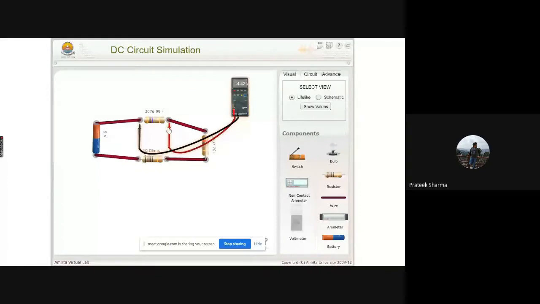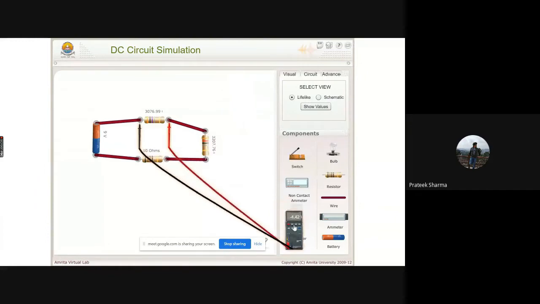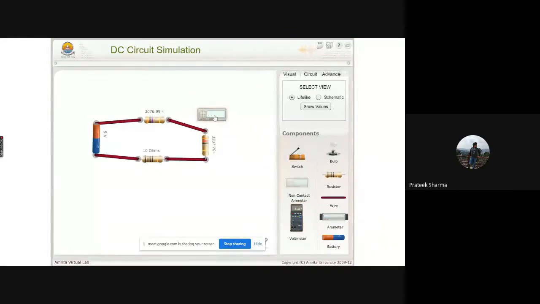So similarly, what KVL says, the algebraic sum of all the IR drops in a closed loop is equal to 0. So as a user, you can measure this particular voltage across the resistor, and if you just sum it up with the battery, the algebraic sum would be equal to 0. Now, if you want to put back this voltmeter, simply click and take it back to its place. Now we have this non-contact ammeter. Now in physical labs, we only have a contact ammeter, but over here, as it is virtual labs, we have this non-contact ammeter that without making any connection, you can simply see the current flowing through a particular wire.